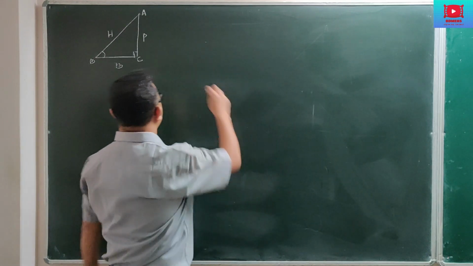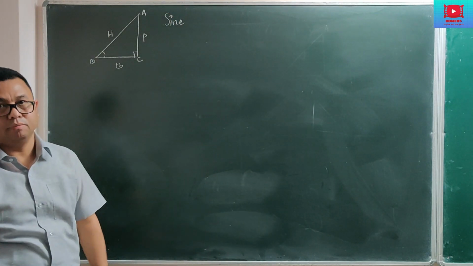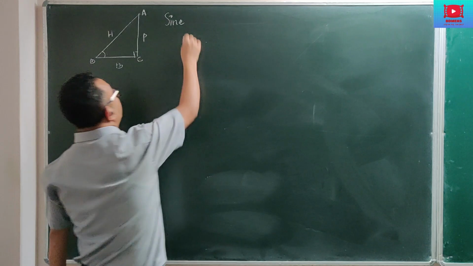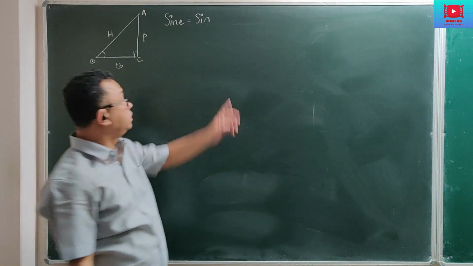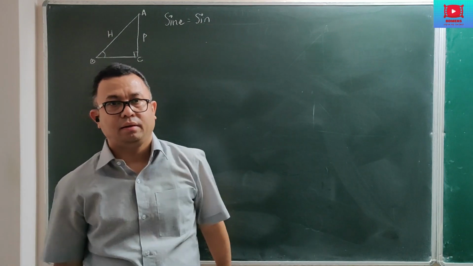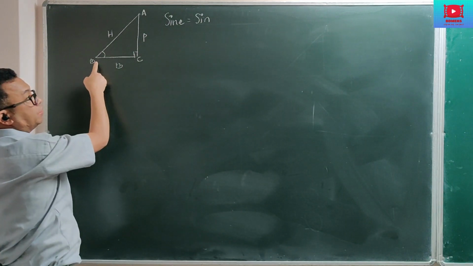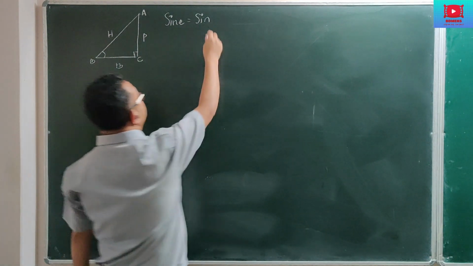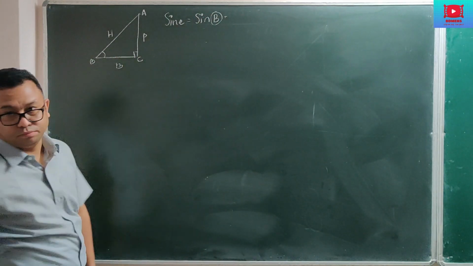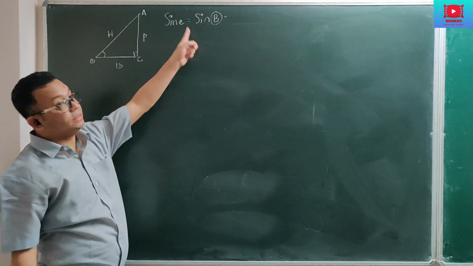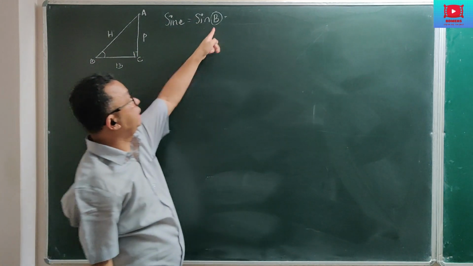Now, these trigonometric ratios are sine, S-I-N-E. In short, we call this sine. It is not sin, okay? Don't say sin, this is sine. Now, what is sine? When you are talking about sine, if the angle of reference is B, then I may say sine B. This B here stands for the angle of reference. If it is about the other angle, then I will write sine A. Angle of reference is B here, so that's why I am writing B.